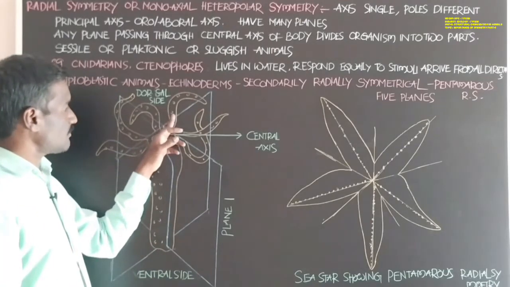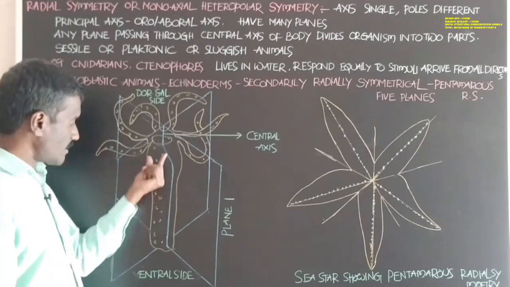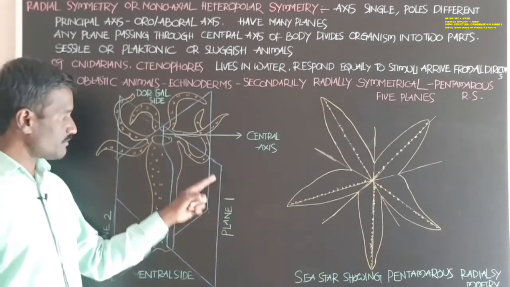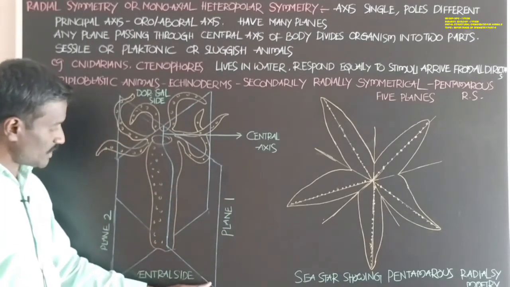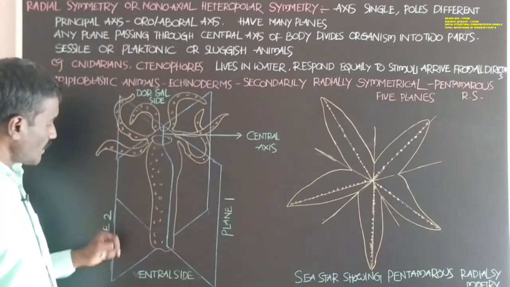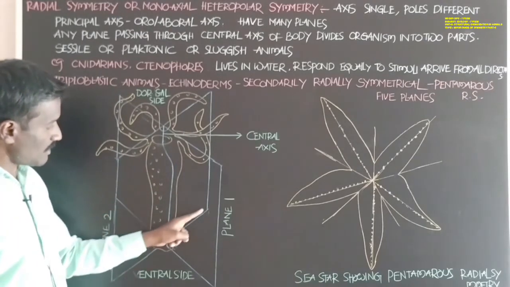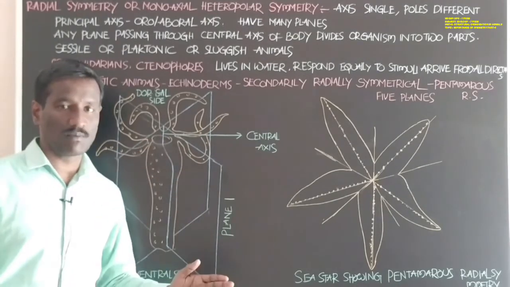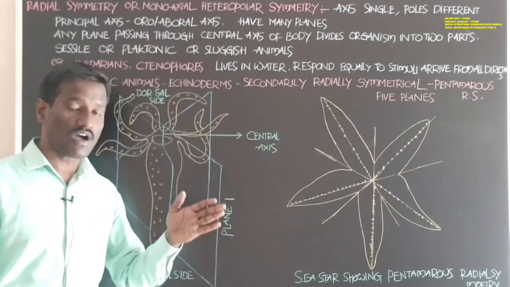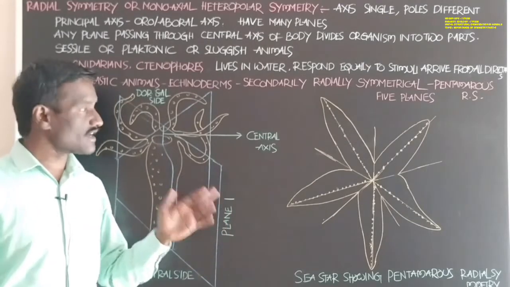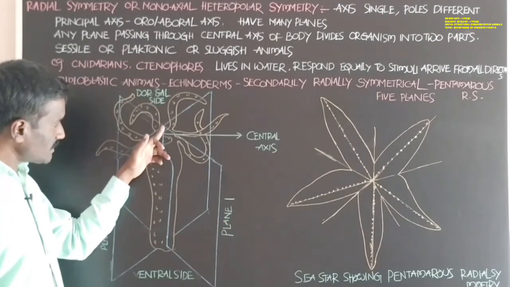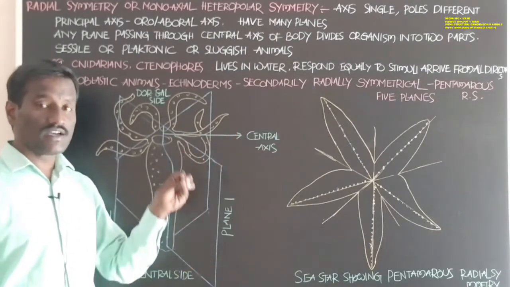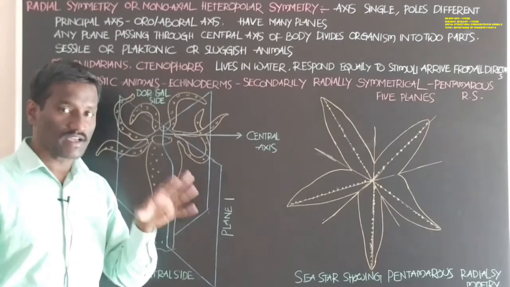It has two planes here: this is plane 1, and next, this is plane 2. Any one of the planes passes through the central axis, the principal axis, which is also called the oroaboral axis.